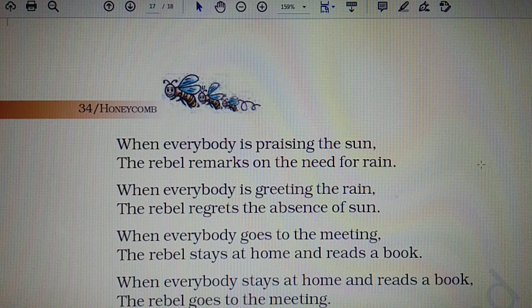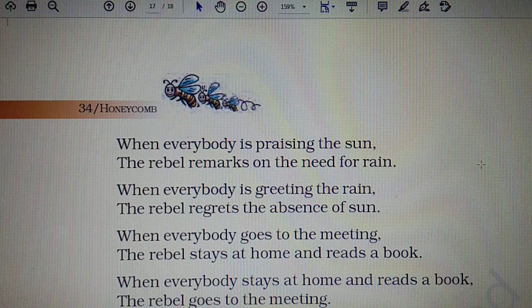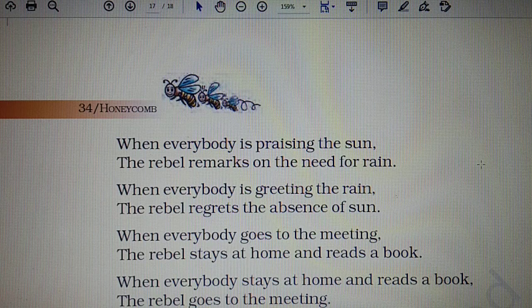Okay. Even with respect to the weather, it is difficult to bring the rebel on board, to make him convinced that he should also listen to others. So when others are inviting the rains, like now we have already started with the rainy season, he will be appreciating the sun, even where it is a very hot kind of weather. And when others will be enjoying the sun, he would miss the rains.